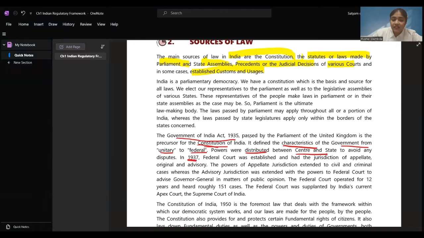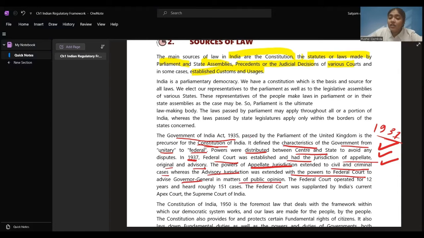In 1937, federal court was established and had the jurisdiction of appellate, original and advisory. In 1937, this judiciary federal court was established. It had the power where you can file the appeals, where original cases can be filed, and advice can also be given. The power of the appellate jurisdiction extended to civil and criminal cases, whereas the advisory jurisdiction was extended with the powers to the federal court to advise the Governor General in matters of public opinion.